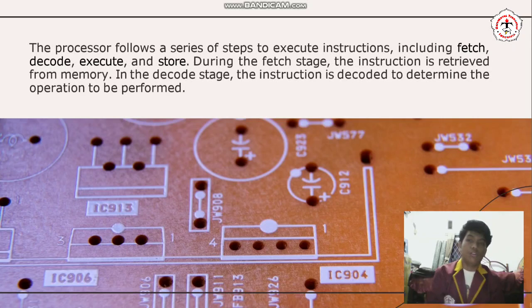The processor follows a series of steps to execute instructions, including fetch, decode, execute, and store. During the fetch stage, the instruction is retrieved from memory. In the decode stage, the instruction is decoded to determine the operation to be performed.